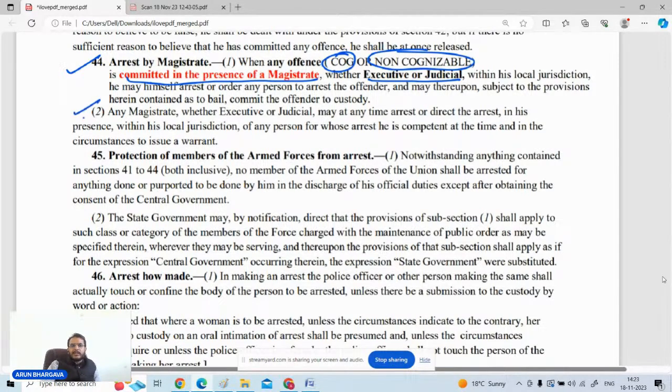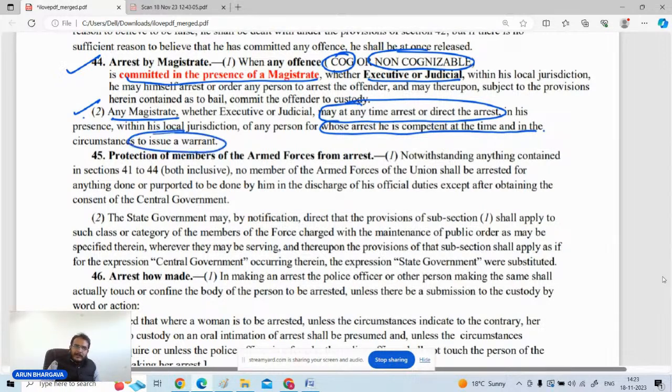And clause number 2 says that any magistrate may at any time direct the arrest of a person whose arrest he is competent at the time to issue a warrant for. ये दो चीजें हैं कि if the offence is committed before the magistrate itself, in the presence of the magistrate, then the magistrate can order the arrest or the magistrate can himself arrest.